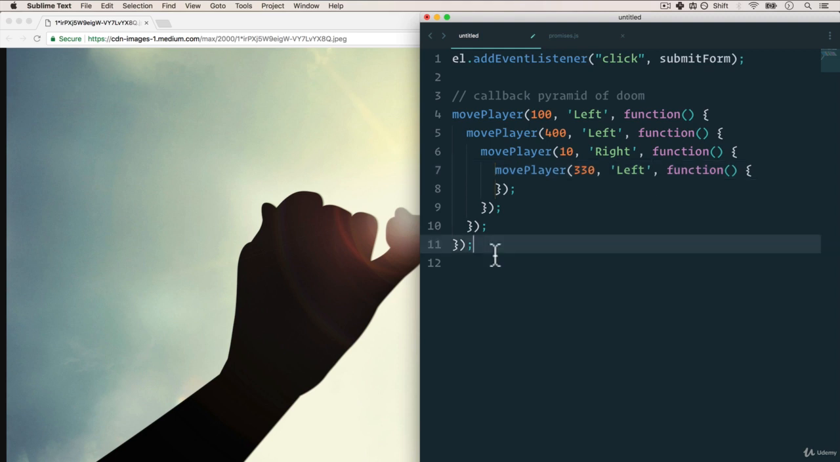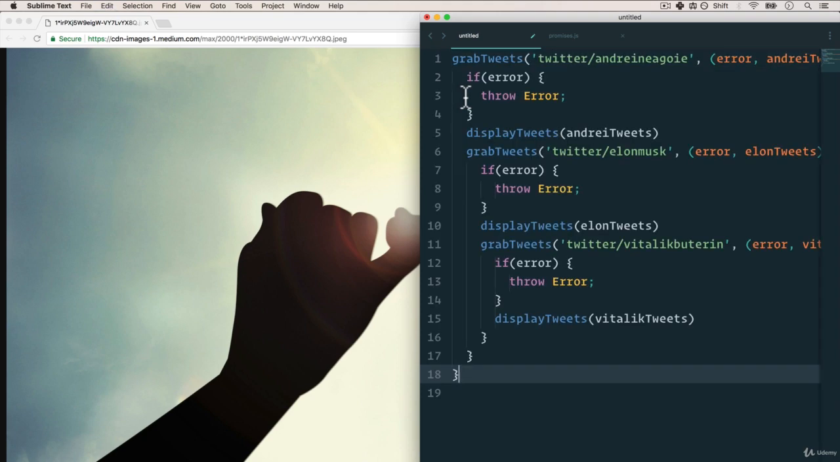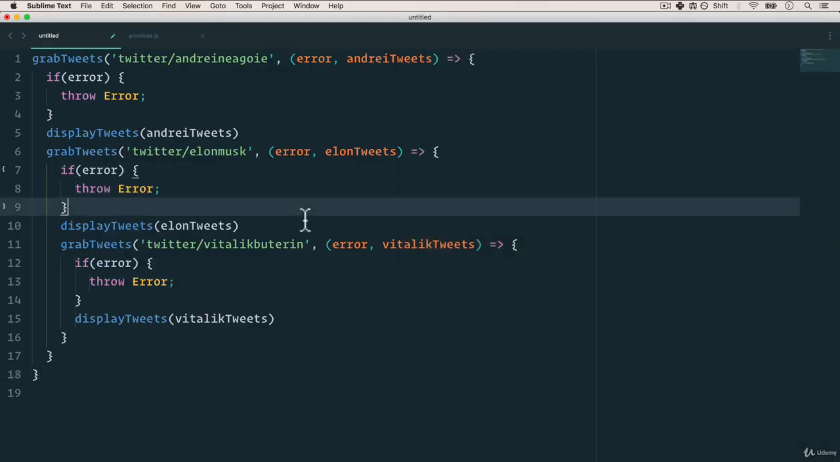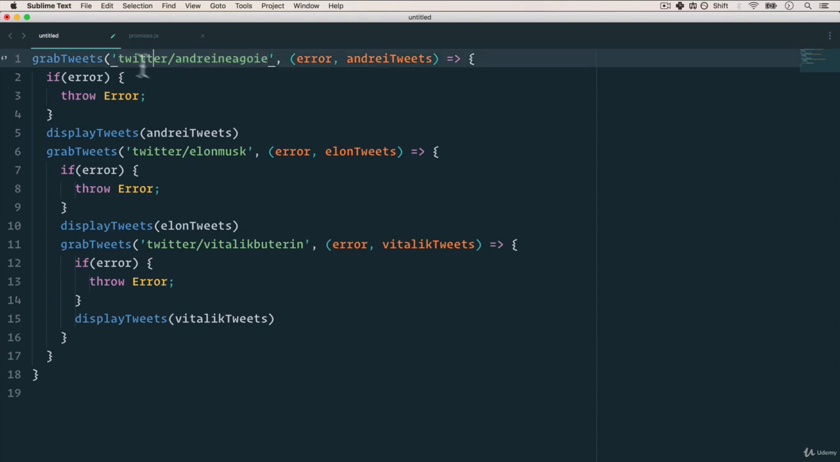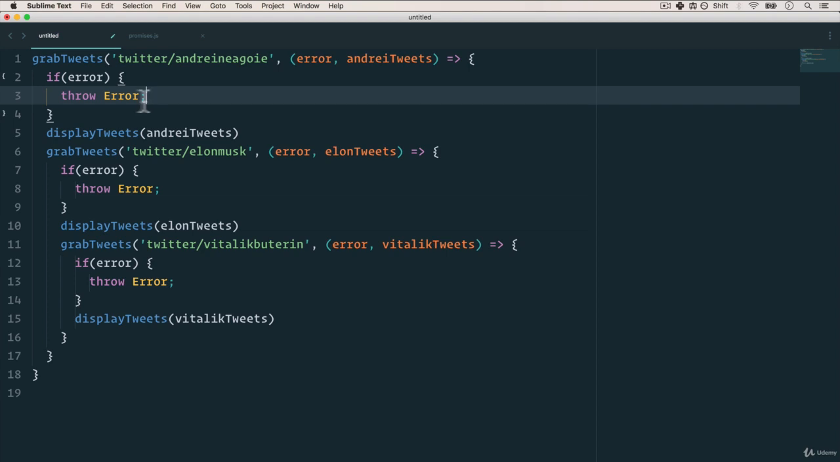Let me show you a more realistic example. Let's say we had some sort of an app that uses Twitter. And let me make this bigger so you can see. We have a grab tweets function that the first parameter has the URL. For now, I just simplified it. We just passed Twitter and the Twitter handle. And then the callback function, after you grab the tweets, which has an error and the tweets. And if there's an error, we throw an error. So that just creates an error in JavaScript. Otherwise, we're going to display the tweets.